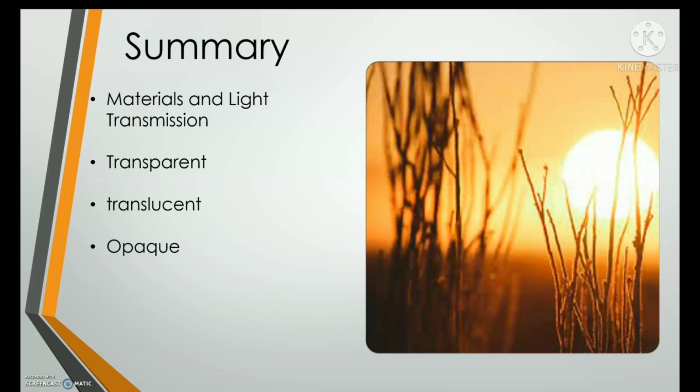The next one is the opaque materials, through which no light transmits. The next one is reflective. All the lights do not transmit but bounce off the materials. We have given many examples for these materials.